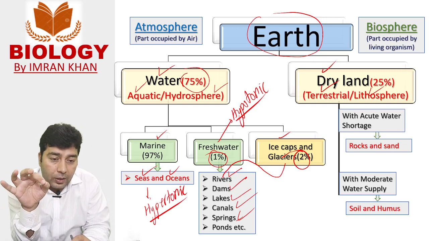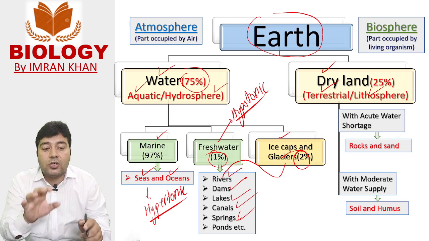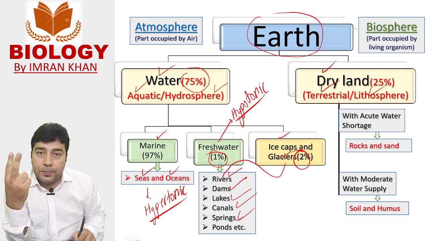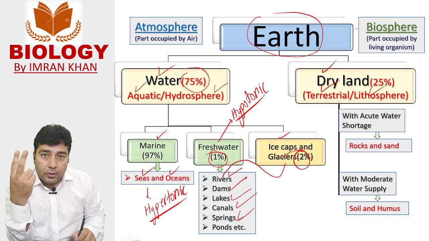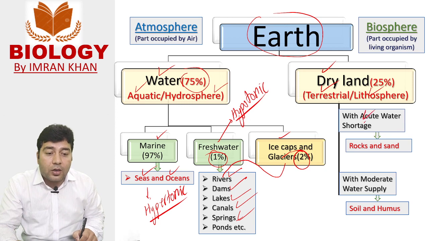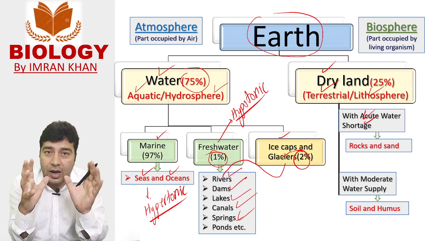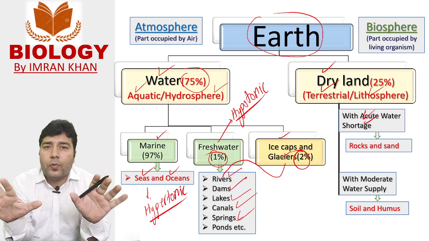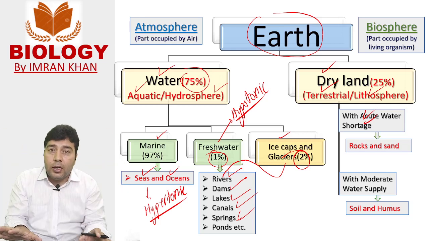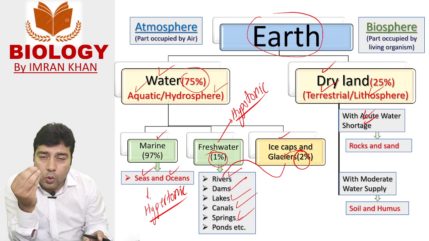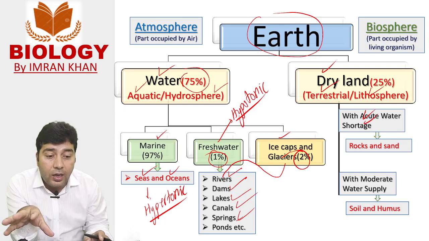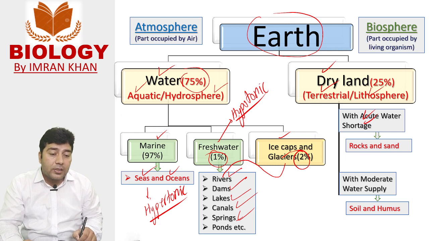Now we come to the dry land, and this dry land is divided into two main segments. There is a portion of dry land that faces acute water shortage, because in its vicinity or its surroundings there are no sources of water and it has less rainfall, and this is in the form of rocks and sands.